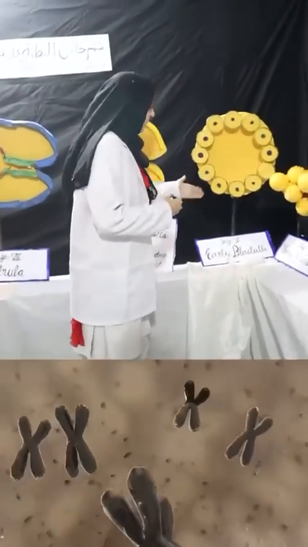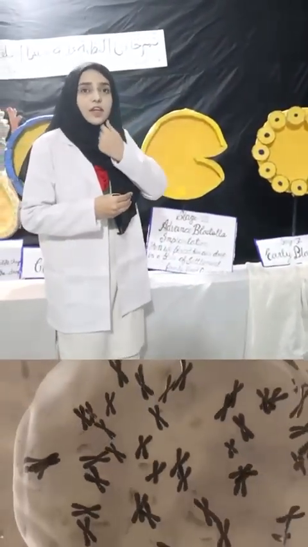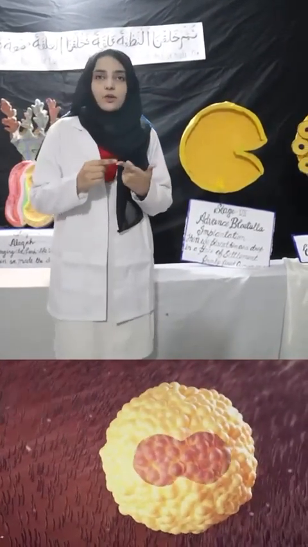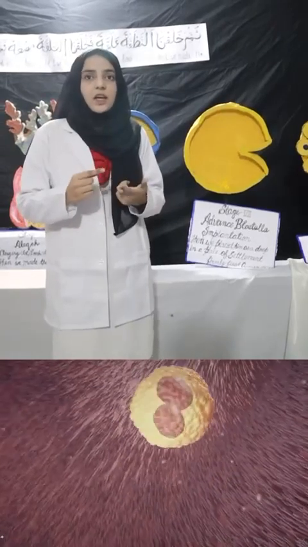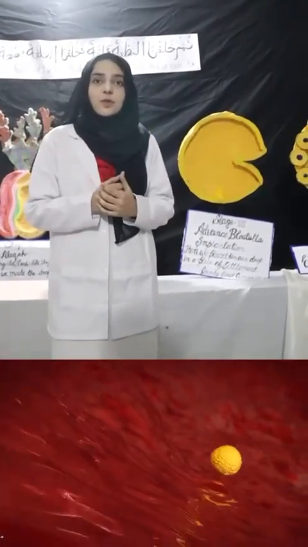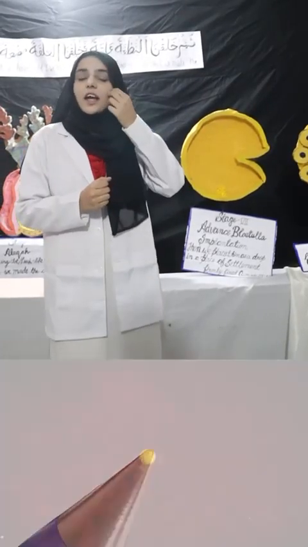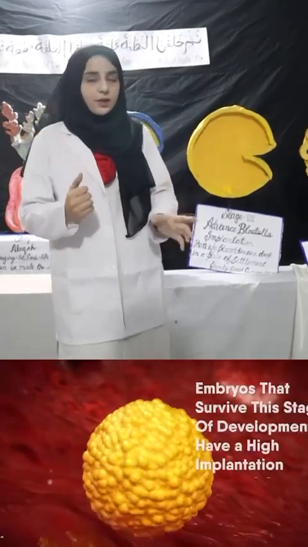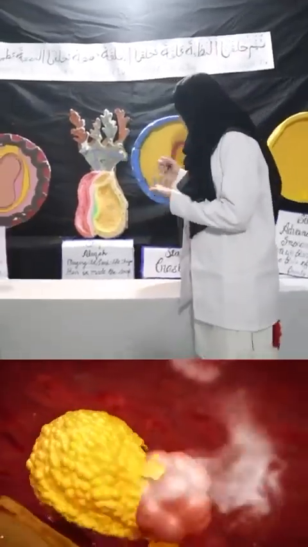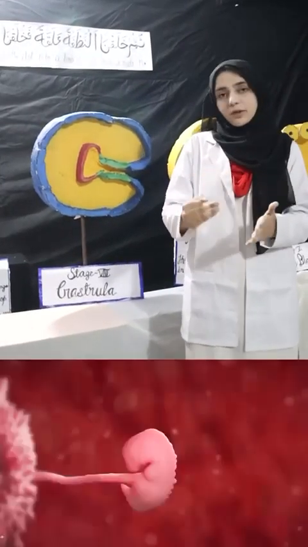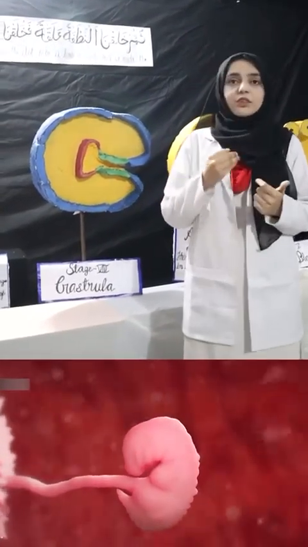This is the blastula. As you can see, the blastula differentiates and divides into different stages and converts into ectoderm, mesoderm, and endoderm. The ectoderm is responsible for the formation of skin. The mesoderm is responsible for the formation of heart and the rest of the major organs, and the endoderm is responsible for the formation of the internal organs.